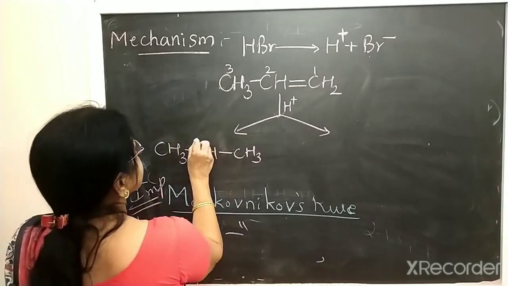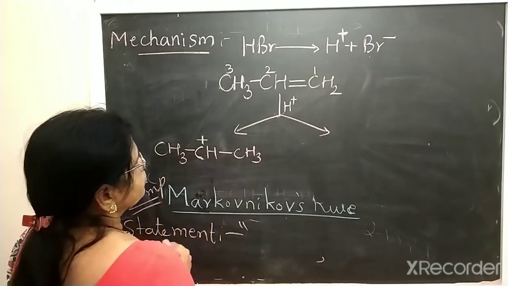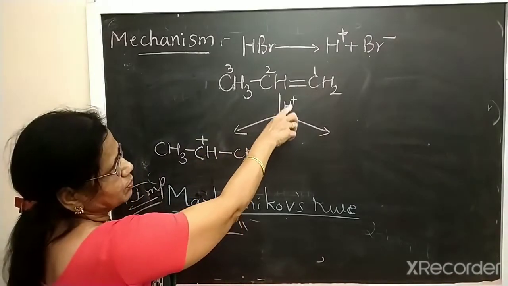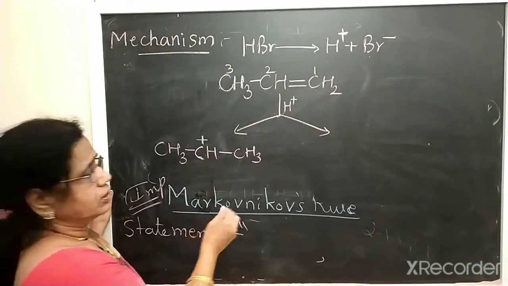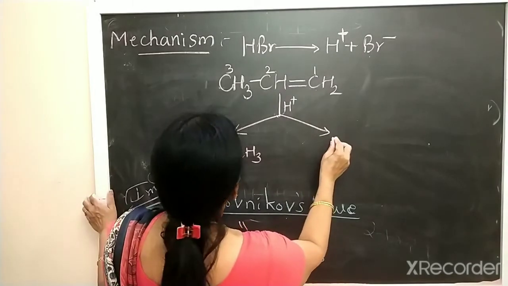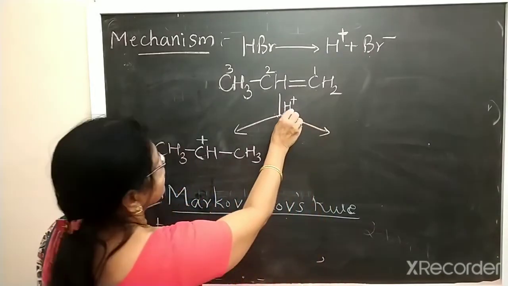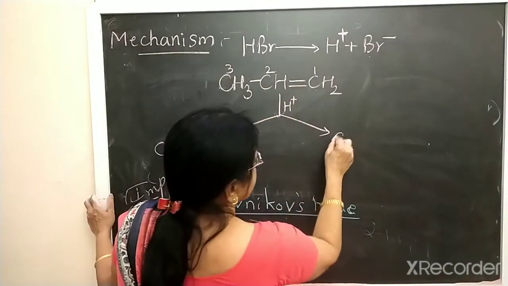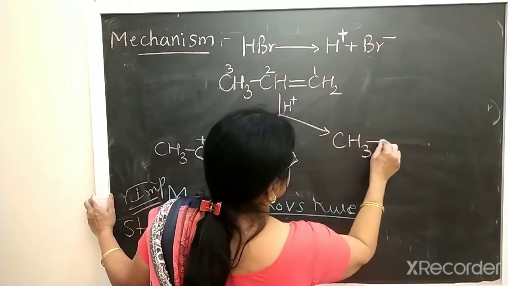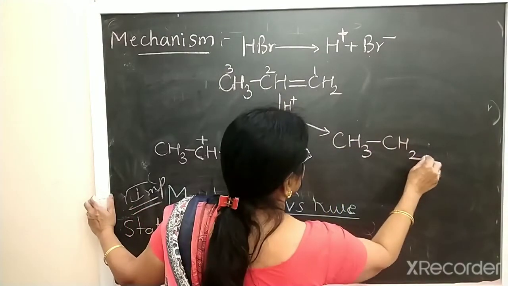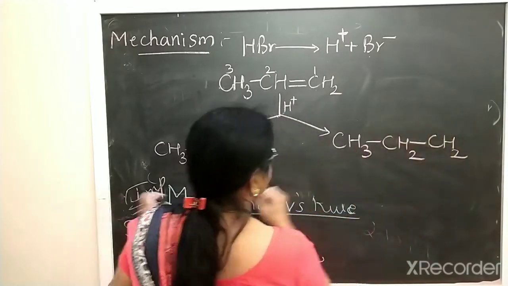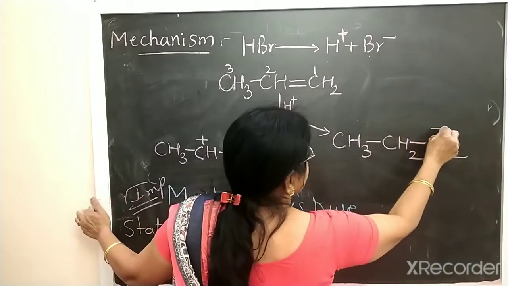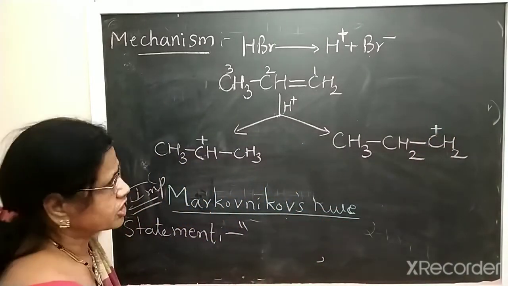That is a carbocation. Another carbocation is formed when H plus attacks the second carbon: CH3-CH2-CH2+, where the first carbon gets the positive charge.